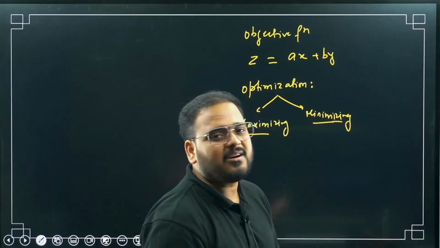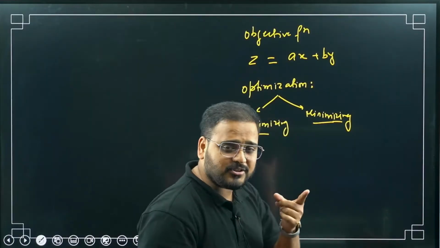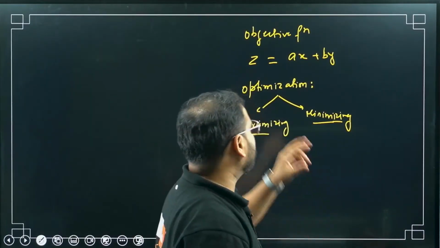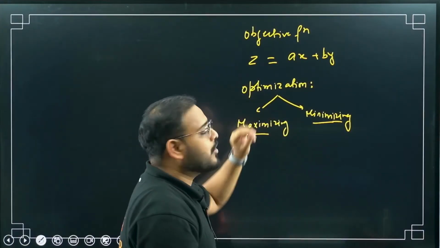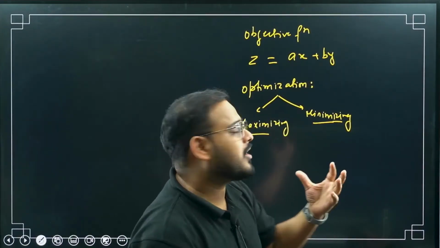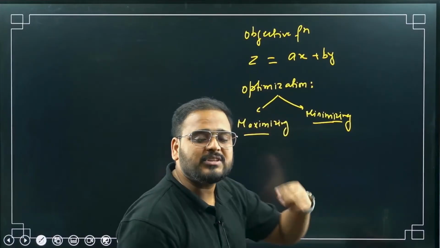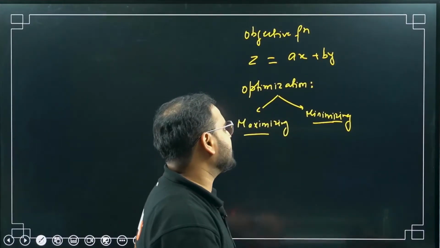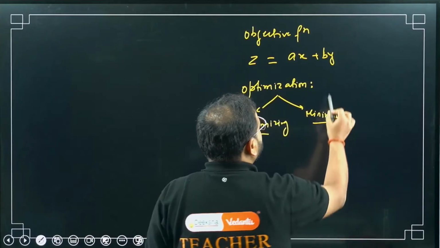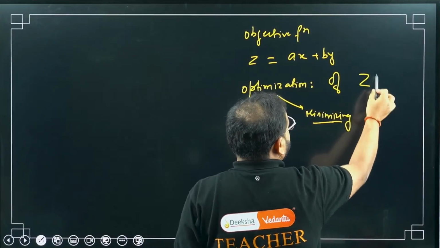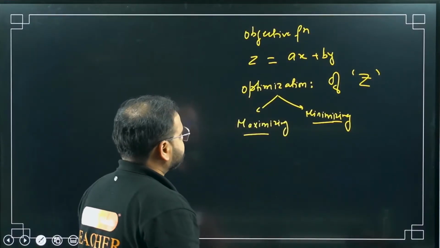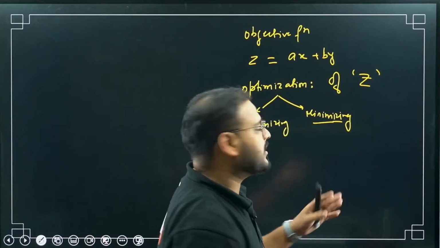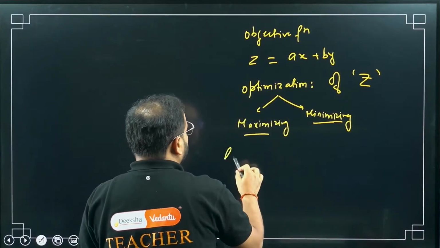So the first thing to know is the objective function. You have to define it very well. The variable that we use for the objective function is Z. The second thing is what we are going to do with this objective function. We're going to optimize it. Which are the ways to optimize it? Either maximizing or minimizing. So optimization of Z, I can write this, no? What is Z? Objective function. All right, so how do we do it? What is the tool to do it? We use the graphical approach.